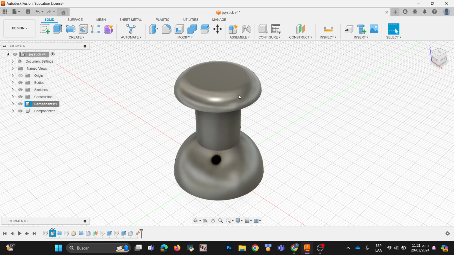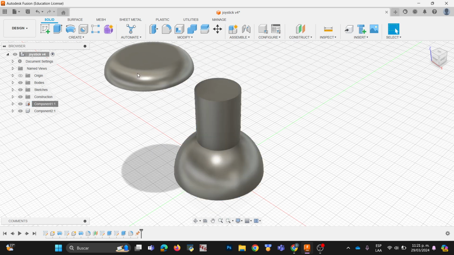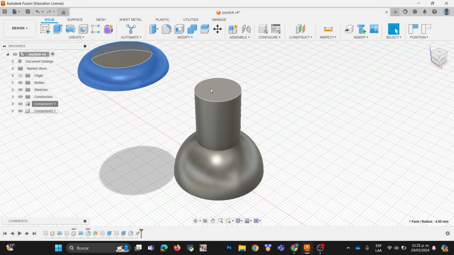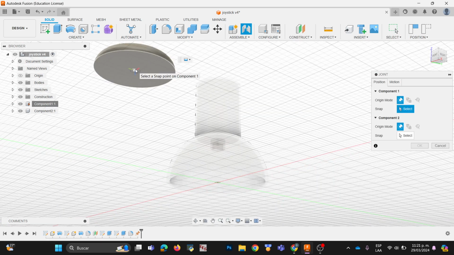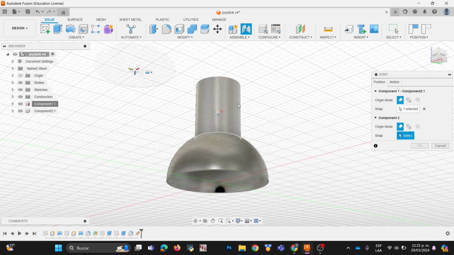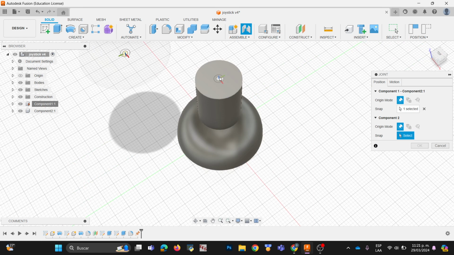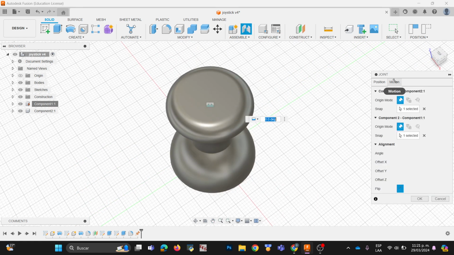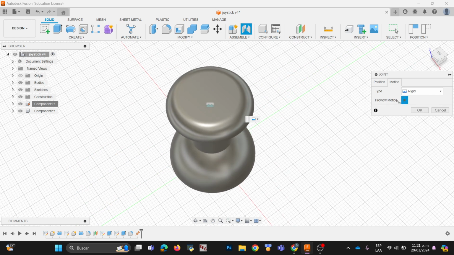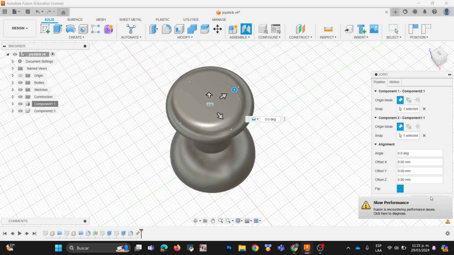And now we will add this and this here, here, and here. Motion, rigid, position, and okay.